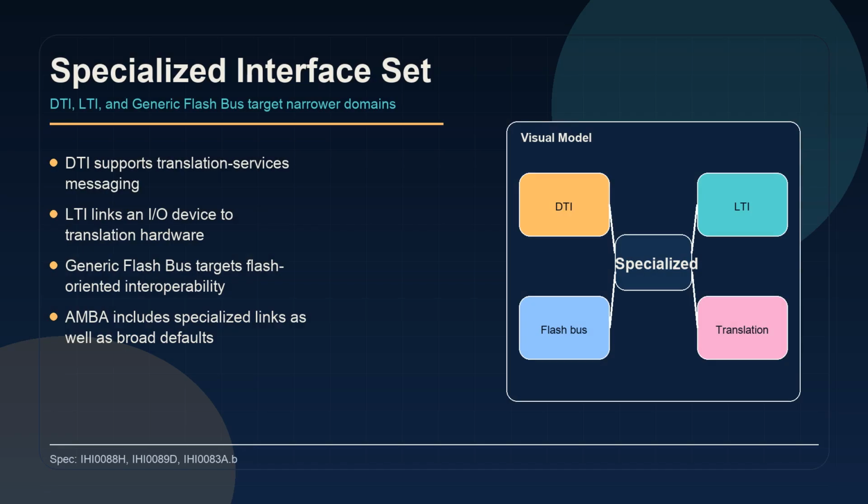The family map also includes narrower interfaces. DTI and LTI serve translation-related domains, while generic flash bus addresses flash-oriented interoperability. These are reminders that AMBA grows by adding fit-for-purpose links when the system problem justifies them.